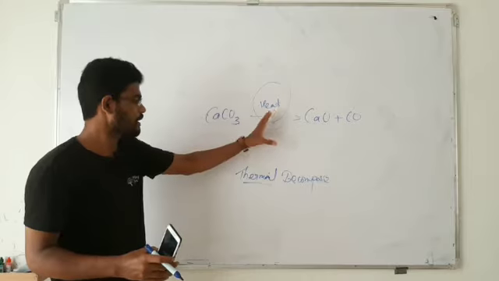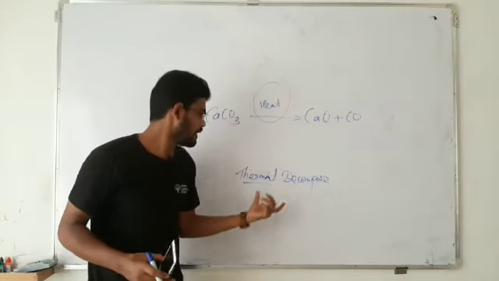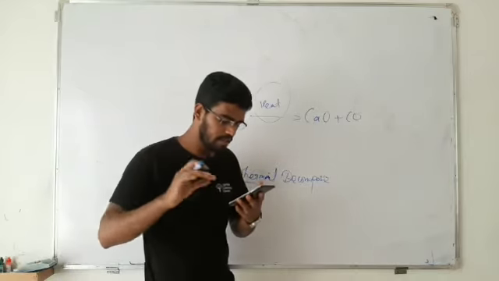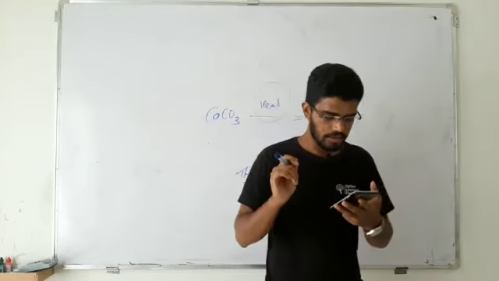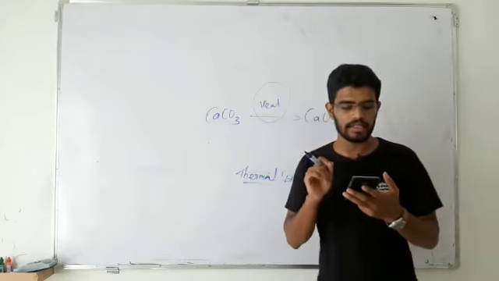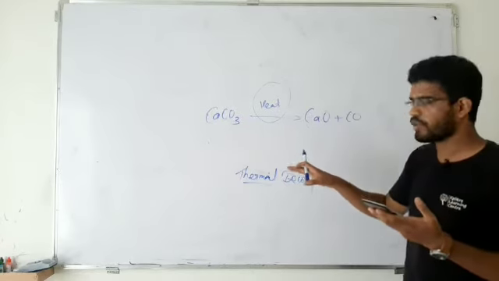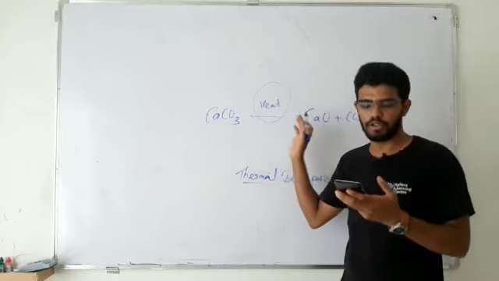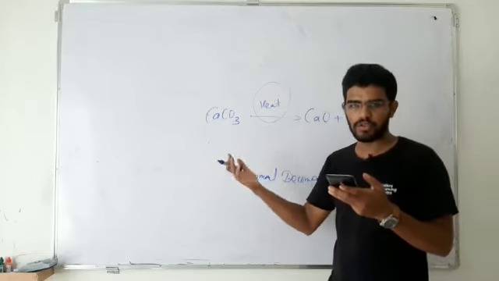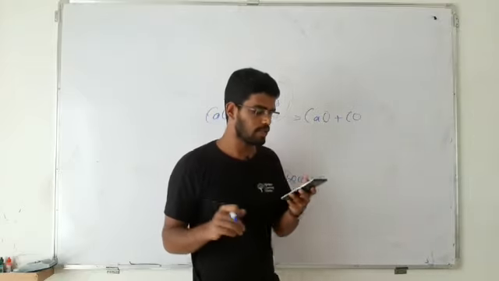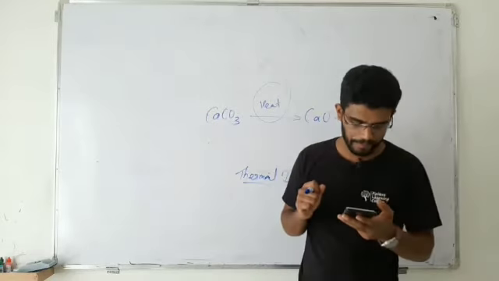When we decompose anything by heating it, that decomposition is called thermal decomposition, according to the definition. So option B is the answer, thermal decomposition. As for option A, electrolysis, that is decomposing using electricity, and so on. So let's go to the next question, that's 21.